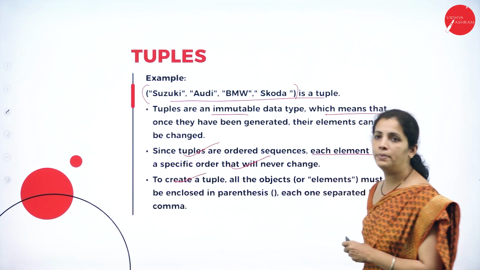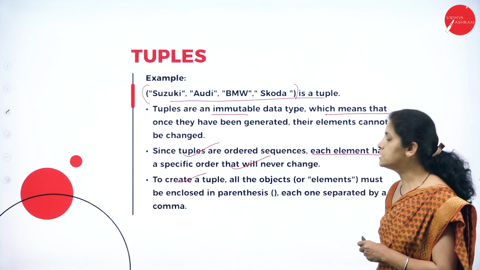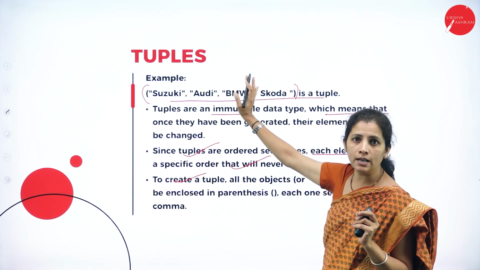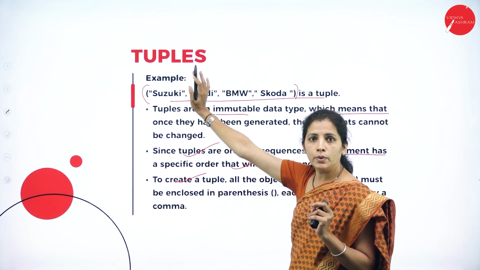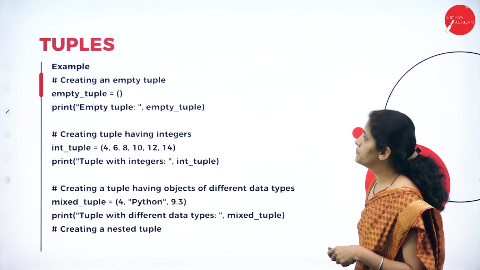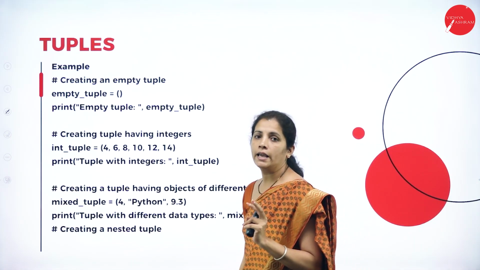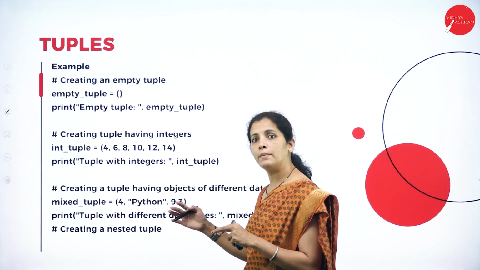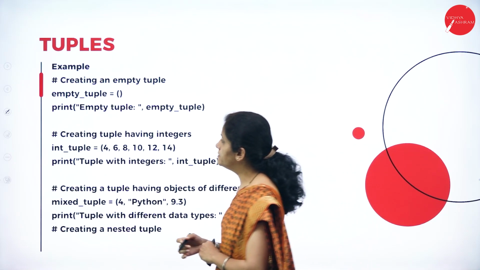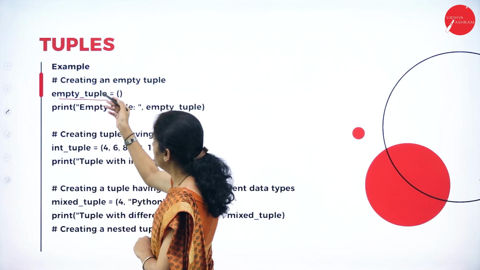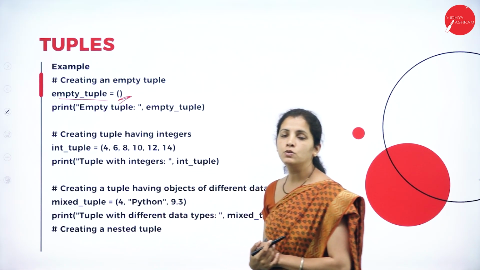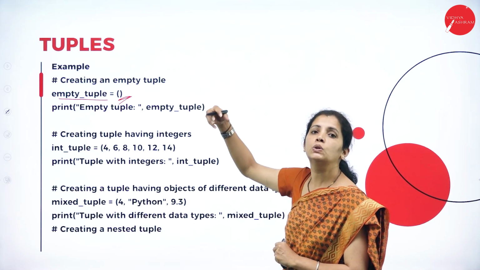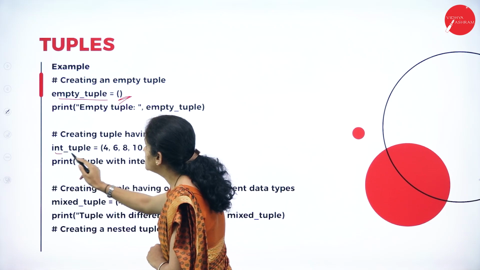So to create a tuple, all the objects must be enclosed within the parenthesis. So how am I going to create the tuple? I am going to create the tuple by using parenthesis. See here, in Python, I can create empty tuples as well as parameterized tuples. See here, empty tuple, opening and closing. What it indicates is that I am going to create a tuple with no element.